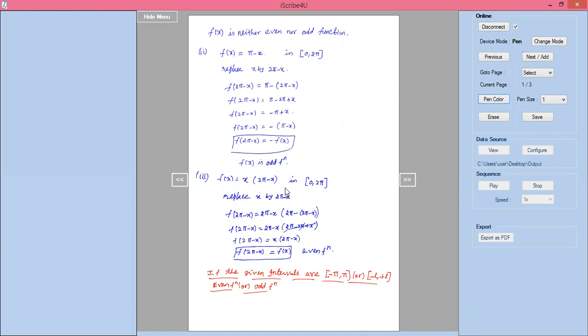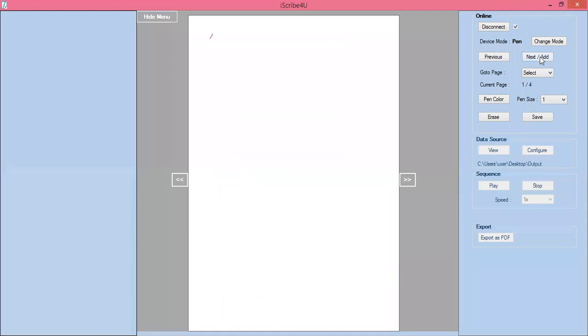Right, now I'll switch over to minus pi to plus pi or minus L to plus L. How do you write this one? I explained for 0 to 2 pi or 0 to 2l. For this, how do you write? Whenever the given interval is minus pi to plus pi, now replace x by minus x in f of x. What is f of x? F of x is the given function in minus pi to plus pi or minus L to plus L.